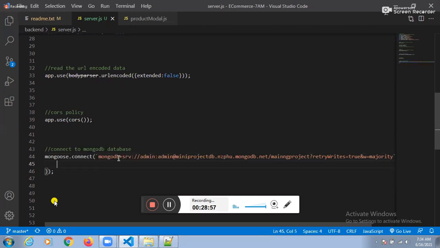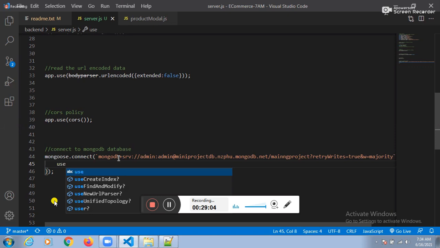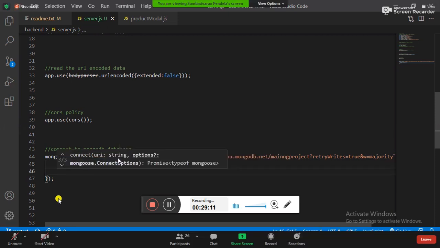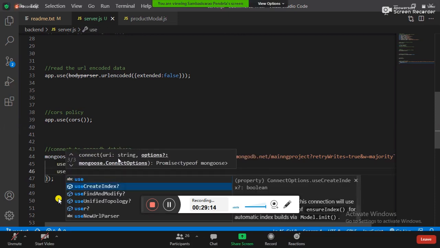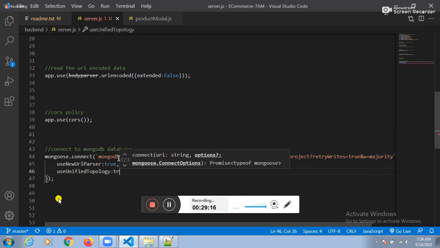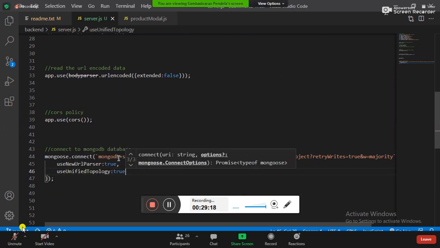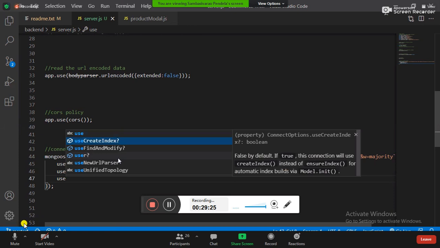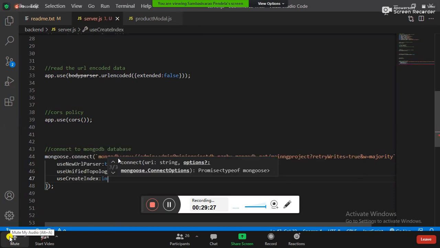Guys, how many things do I need to place? Three things. What is the first one? useNewUrlParser equal to true. Next one: the entire world wants to use our project, so useUnifiedTopology equal to true. Next one: to maintain the tracking log system, useCreateIndex. We need to place true.